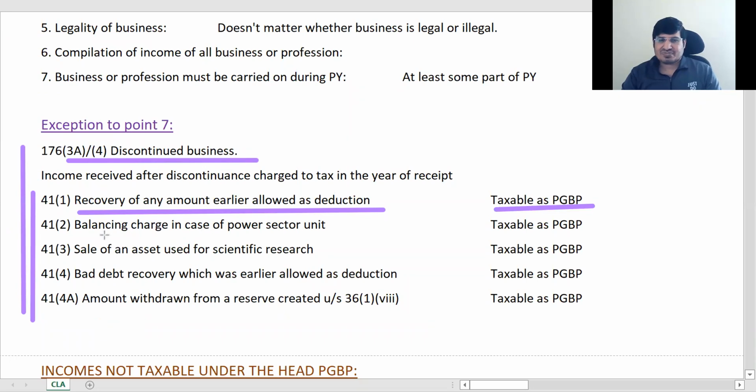Okay, next, balancing charge is a specific case. We will study it in detail, and that too, I would say 4 or 5 lectures from now we will do balancing charge. Just remember that balancing charge is taxable as PGBP. When we come to balancing charge, I will bring you back, because if I go into it now, 10-15 minutes will be wasted. And we are going to do this separately.